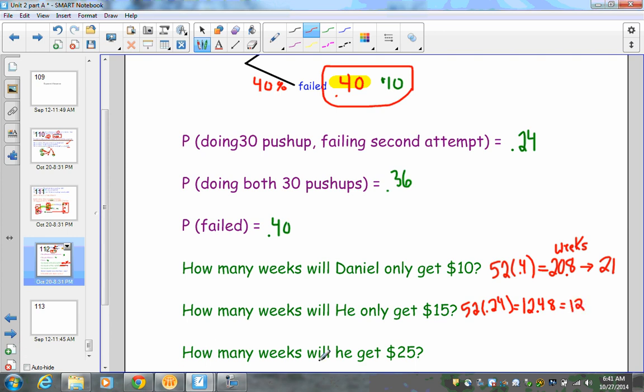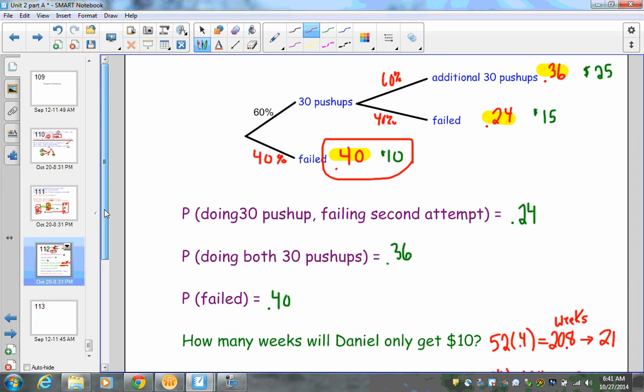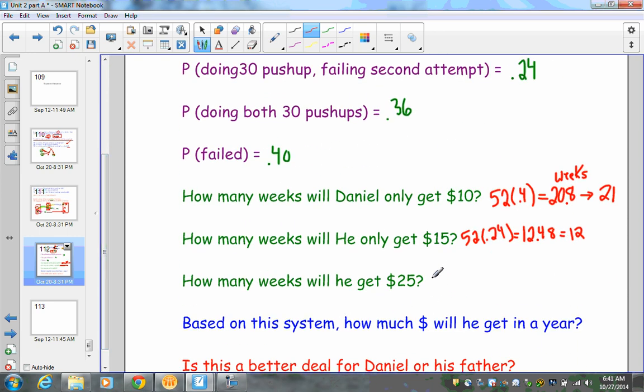How many weeks will he get $25? That is 36%, so that is 52 times 0.36, and my answer is going to be 18.7. I'm going to round to get 19. Now, one thing to notice: if you add the 21, the 12, and the 19, that gives you 52 weeks. So there's 52 weeks out of the year.